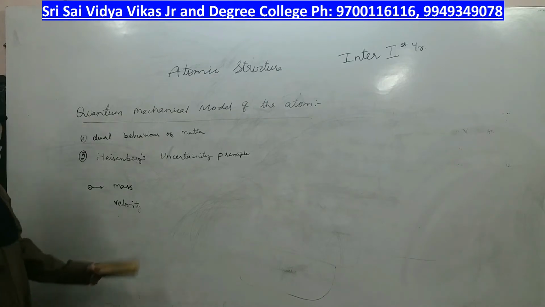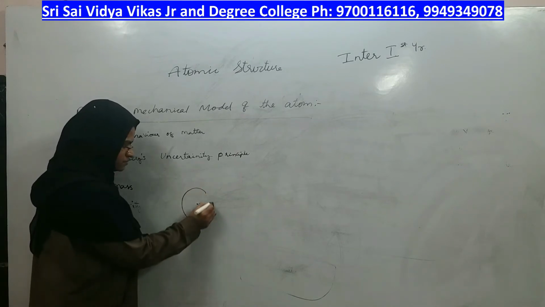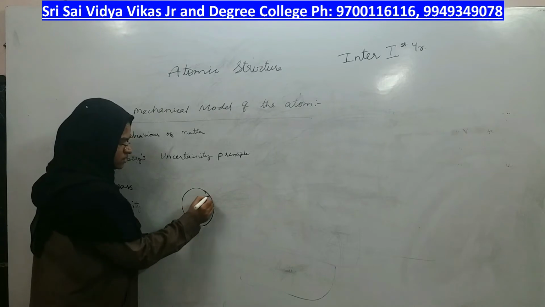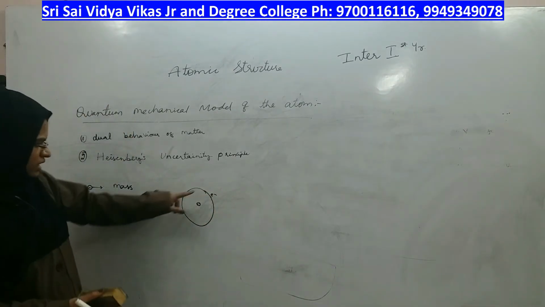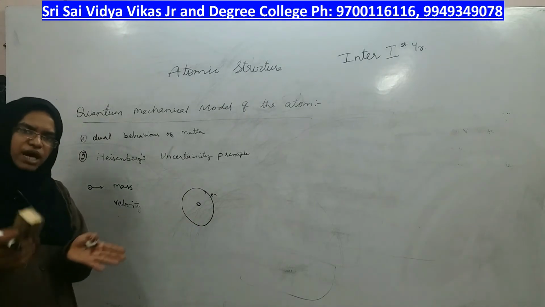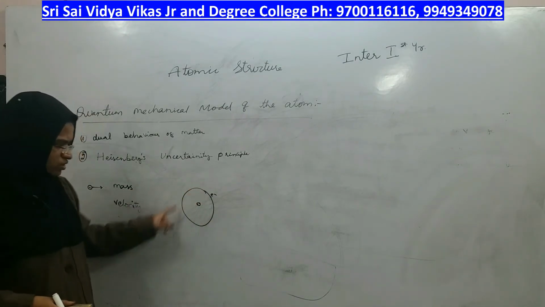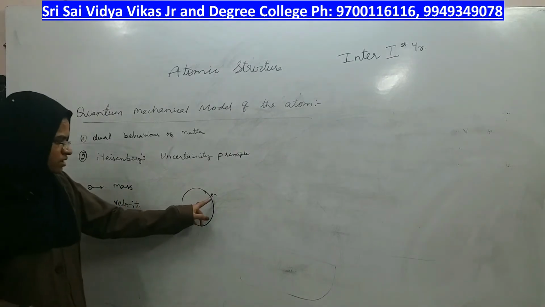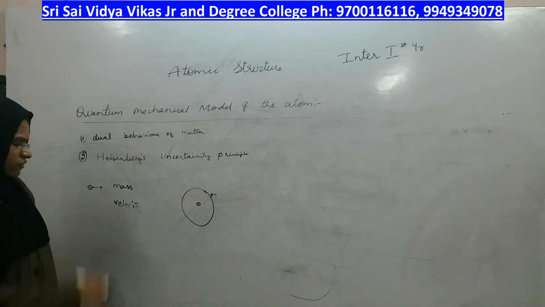Why so? Let us look at the picture. Suppose this is the nucleus, and it is the electron, right? And this orbit is called the path at which the electron is moving. It is following this path only, so it is called an orbit. Now, I want to determine both of them together.